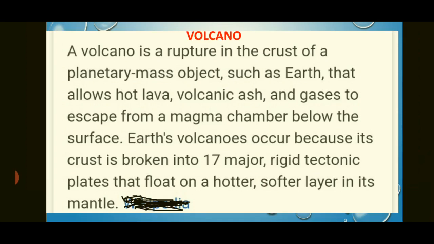Okay, inside the earth, there is a magma chamber. A magma chamber is a place where the rocks are in a molten condition, and when the pressure increases, it pushes this magma through the vent. Vent means the pipes through which it comes out from the weaker zone of the earth's crust.